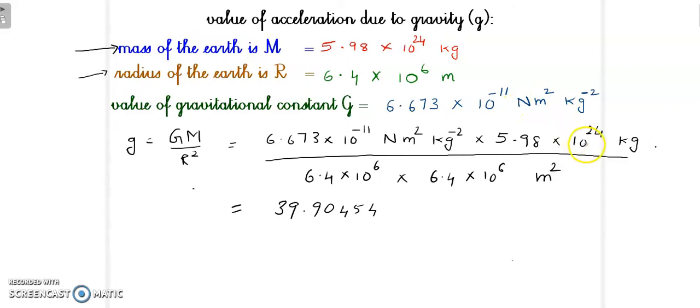And here you are having 10 power 24 and 10 power minus 11, 10 power 6, 10 power 6, 10 power 12, and this 10 power 12 will get cancelled in 10 power 24, and 10 power 12 multiplied by 10 power minus 11 will become 10, and when this is multiplied by 10 it becomes 399.0454.